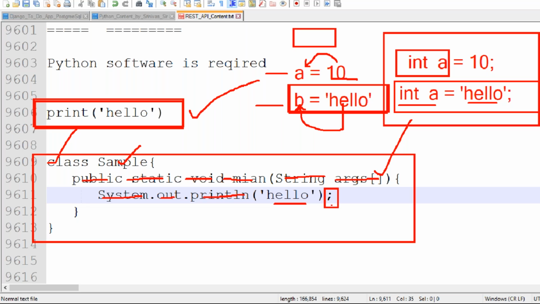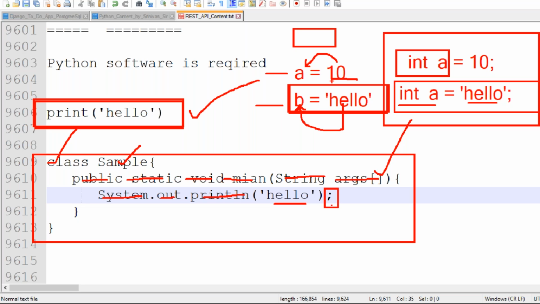If you give the wrong data type, an error comes. This is static data typing, and Python has dynamic data typing. This is also one of the best features of Python. In the initial days of learning a Python course, you come across all these differences, guys.